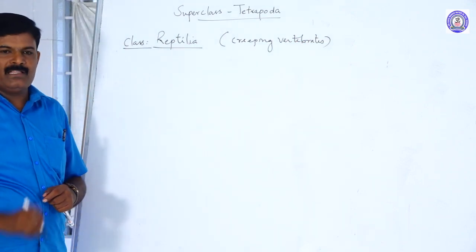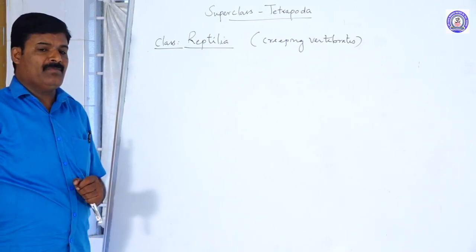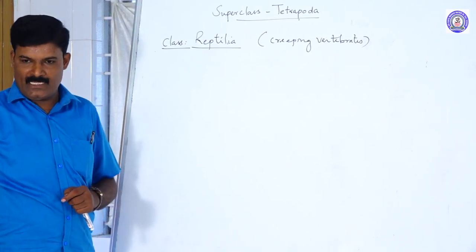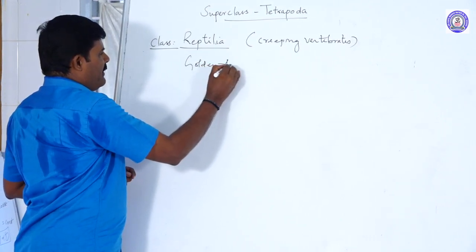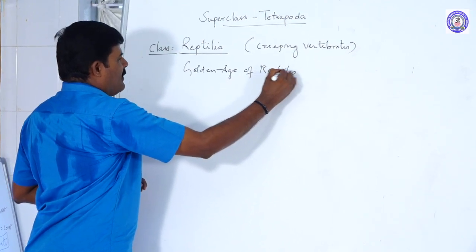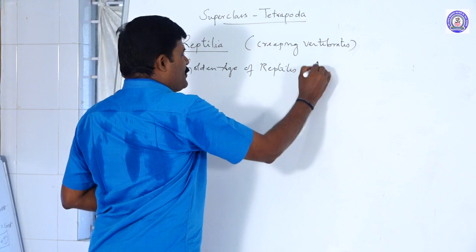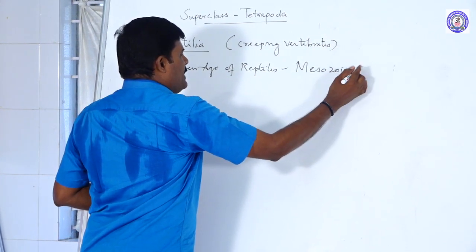The reptiles originated in the Devonian period, but the golden age of reptiles is the Mesozoic era.